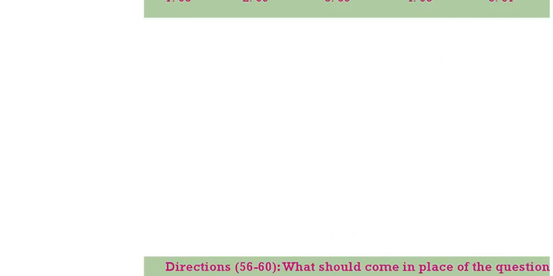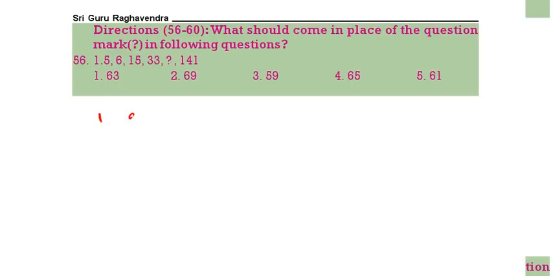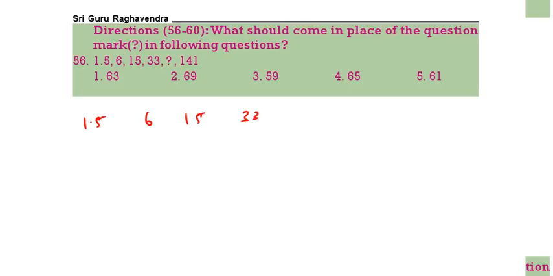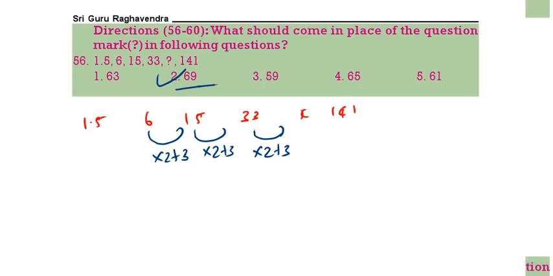What should come in the place of the question mark? 1.5, 6, 15, 33, question mark, 141. You see from here, into 2 plus 3, again into 2 plus 3, again into 2 plus 3, 69 will come. Then see the next question.